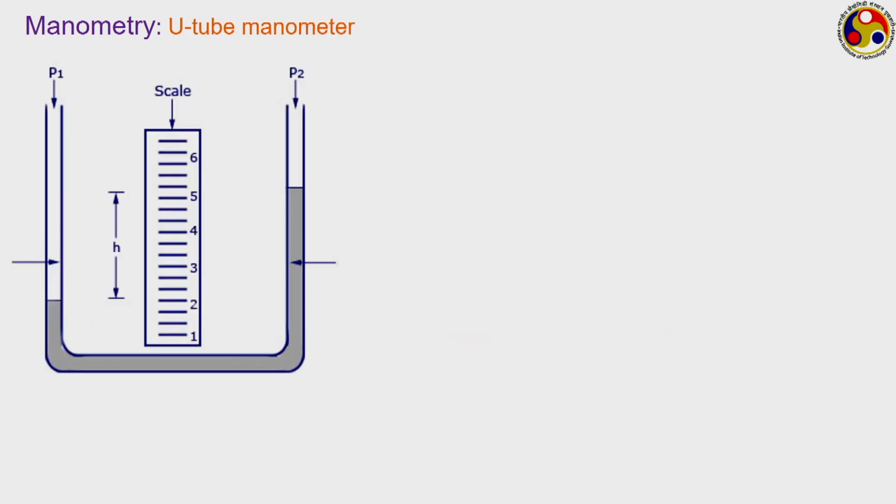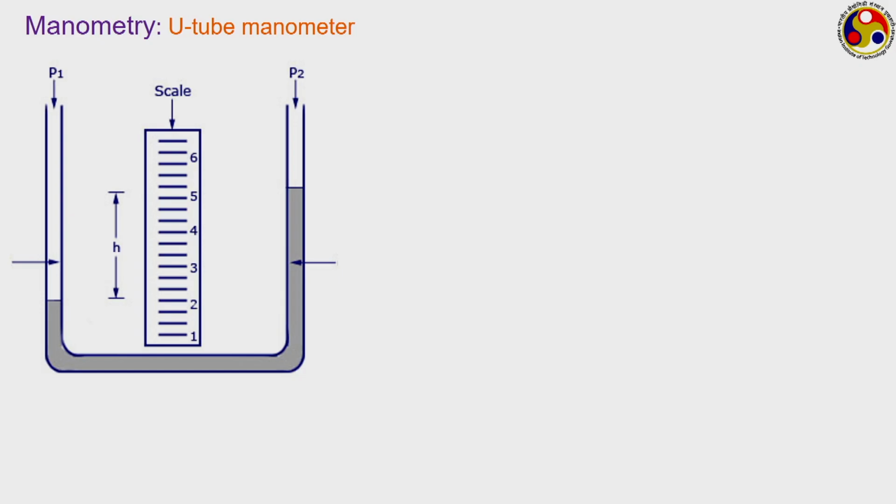The next kind of manometer, the other variation, is where we do not have a liquid pool; rather we just have one tube which is bent in the form of a U. Both arms of the tube can be connected to different locations. We can also keep one connected to the location where we want to measure the pressure, the other being open to the atmosphere. Accordingly, we get a difference in the fluid column level, and that difference can directly be related in terms of a scale, like shown in the diagram.